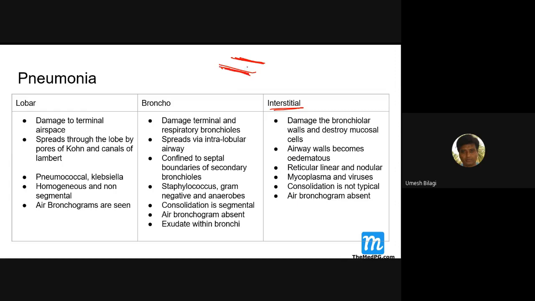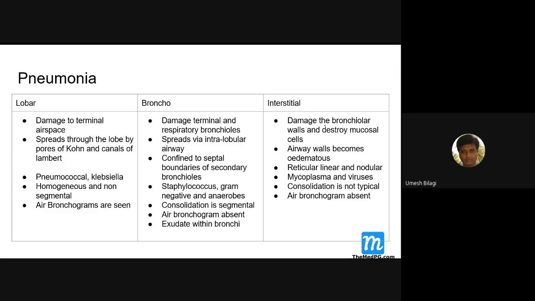In bronchopneumonia the problem is inside the bronchioles, in lobar pneumonia it is the alveoli, and in interstitial pneumonia the problem is here, in the interstitium. Got it?